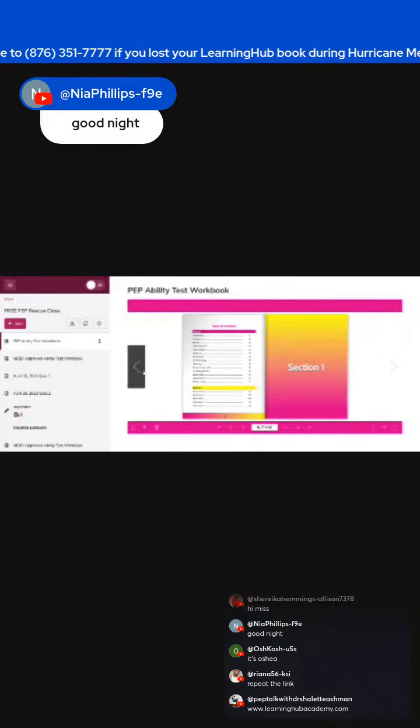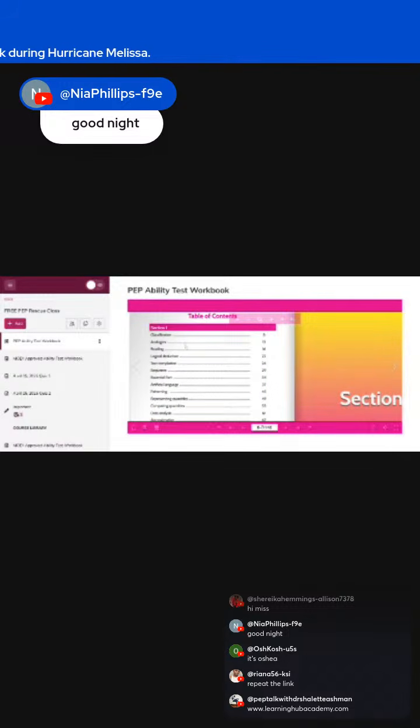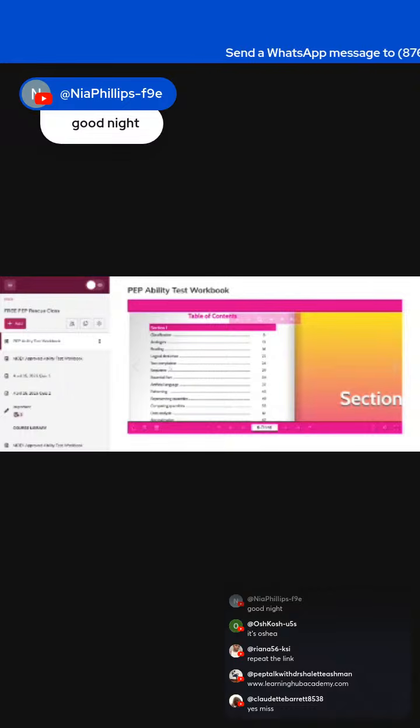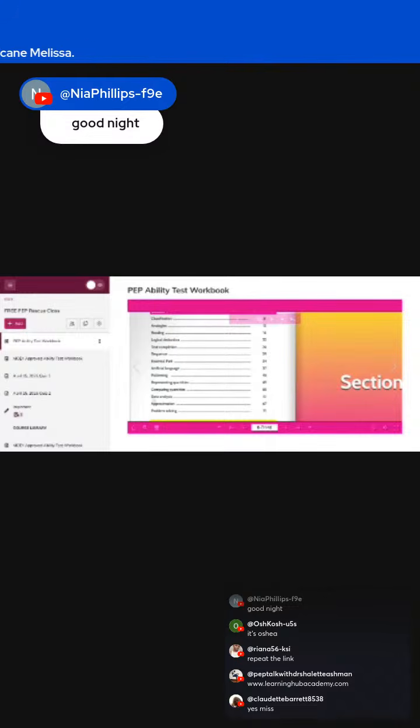And what I like about this workbook, if you look closely, I'm going to zoom in, you'll notice that we have classification, analogies, reading, logical deduction, text completion, sequence, essential part, artificial language, patterning, representing quantities, comparing quantities, data analysis, approximation, and problem solving. Guys, those are typically the areas that the ministry focus on in regards to the ability test. So this is how we structure information in this particular textbook.